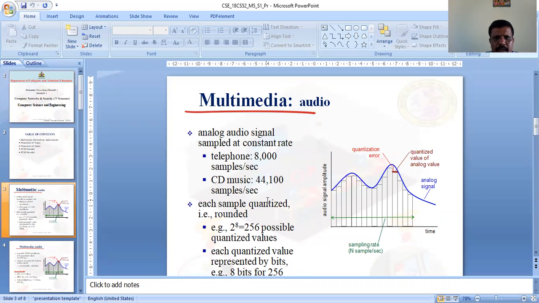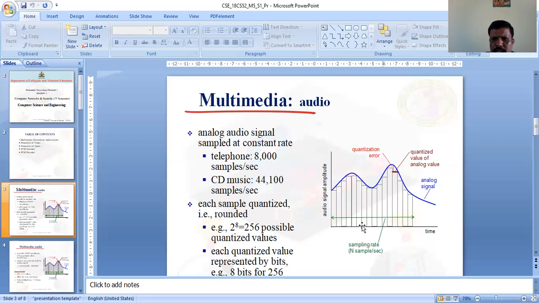Each sample is then quantized, that is, rounded. For example, with 2 to the power of 8, there are 256 possible quantized values, as you can observe here.